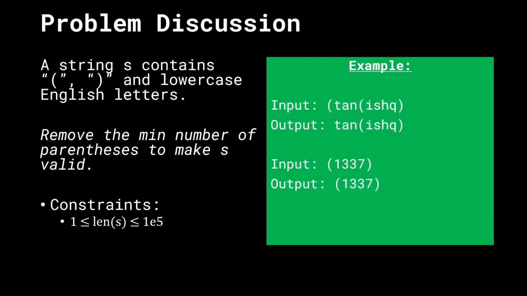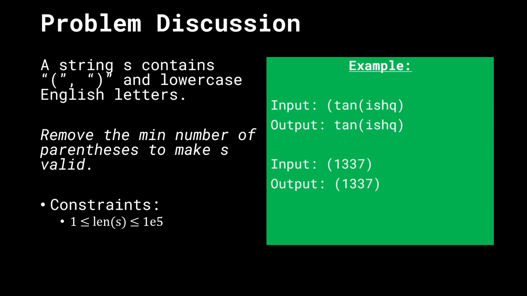We're given a string that contains opening and closing round brackets and lowercase English letters. The goal of this problem is to remove the minimum number of parentheses to make S valid. In the first case, we see that there are 2 opening brackets and 1 closing bracket, and we have to remove any one of these opening brackets to balance the opening and closing ones out. Pretty simple.